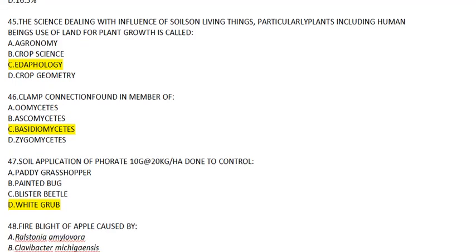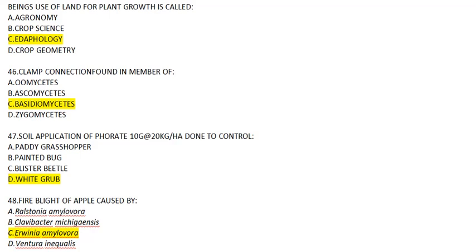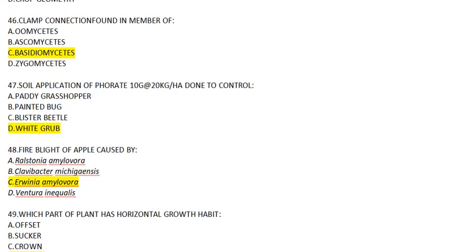Question number 45. The science which is dealing with the influence of soils on the living things, particularly plants, including the human beings, uses for the land for plant growth is known as edaphology. This is a definition of edaphology. Coming to question number 46. Clamp connection is found in members of. This is a characteristic feature of Basidiomycetes, clamp connection, so you have to learn this.